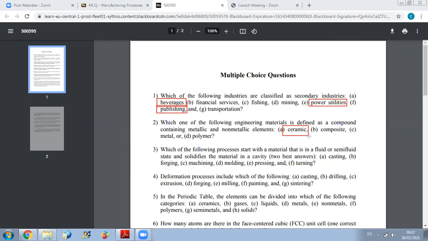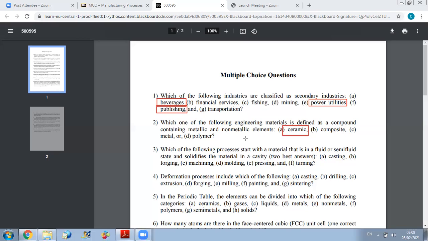Whenever they define several elements, you should know what is the difference between them. You have several categories, let's say, of the formation processes. You should know these categories. You should know, for example, the definition of primary, secondary, and tertiary industry, so that you can select the corresponding answer if I give you such a question.